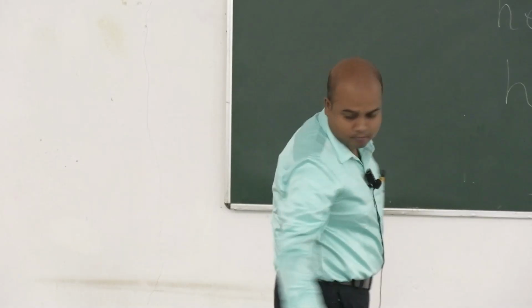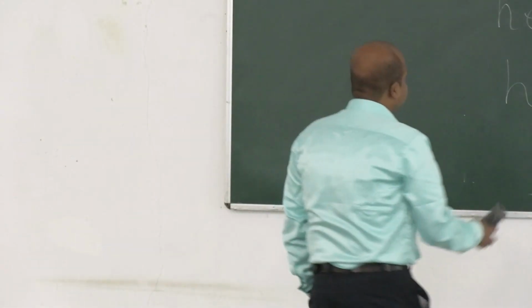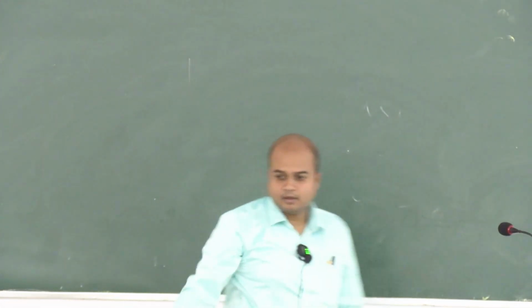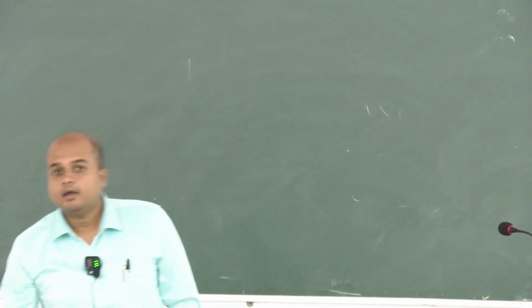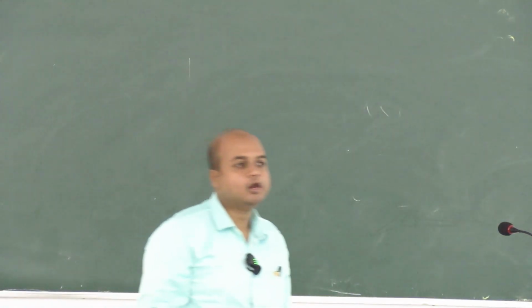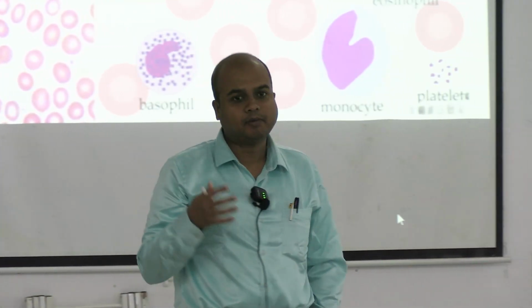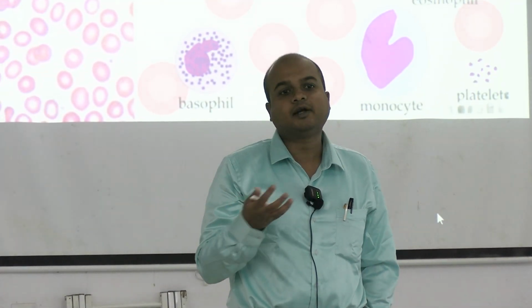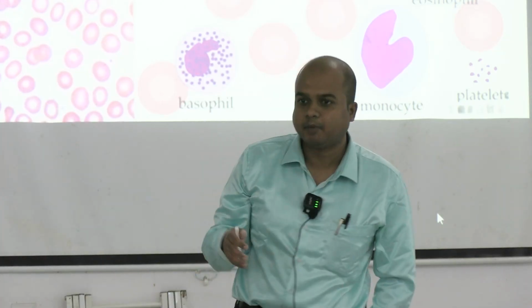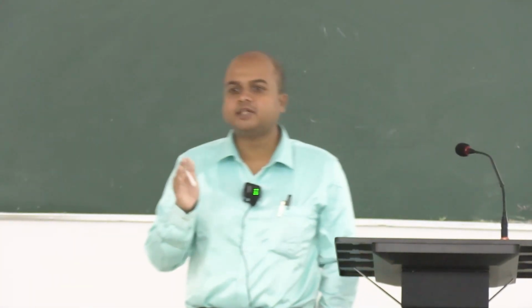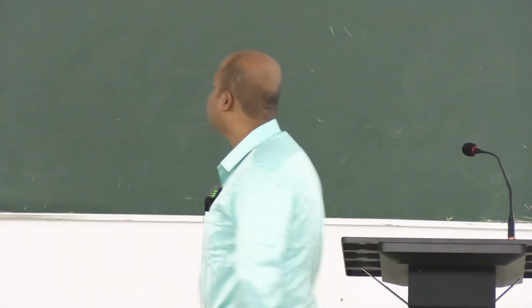Hemostasis is the primary function of platelets. So what do platelets do? Very simply, in layman's terms, they accumulate at the site of bleeding and form a temporary hemostatic plug. This is in layman's terms, but we will see what actually happens. So, formation of the temporary hemostatic plug.